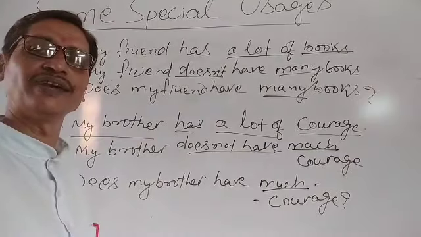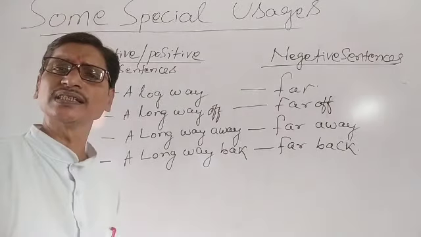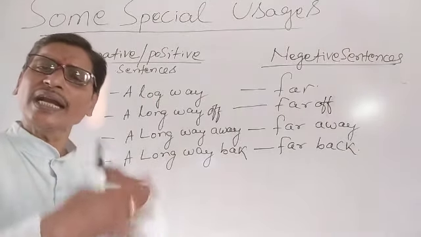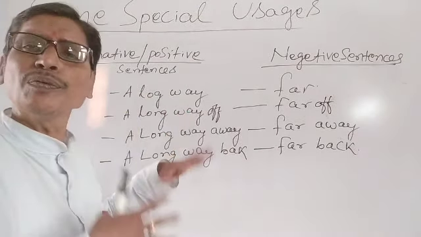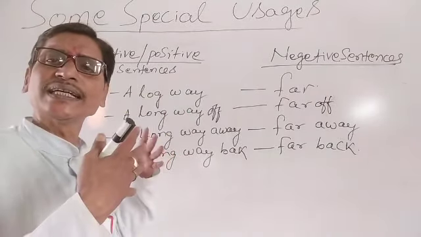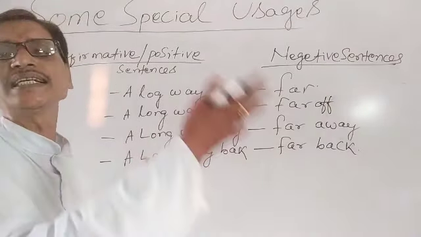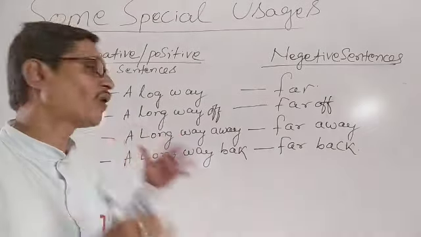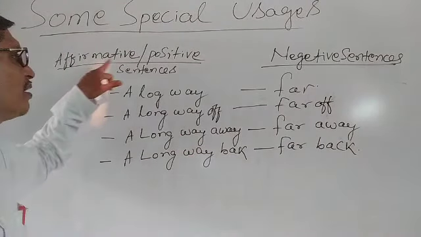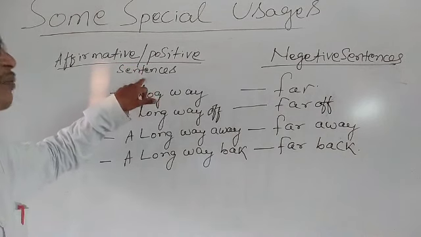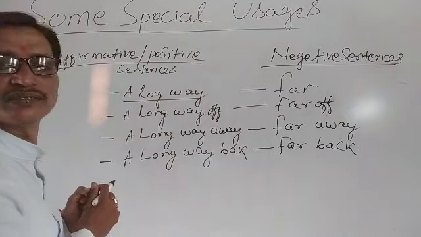Similarly, for other phrases, we also encounter such words. So when our sentence is a positive sentence, what do we use? When our sentence is a negative sentence, what do we use? For positive sentences, we use a long way.